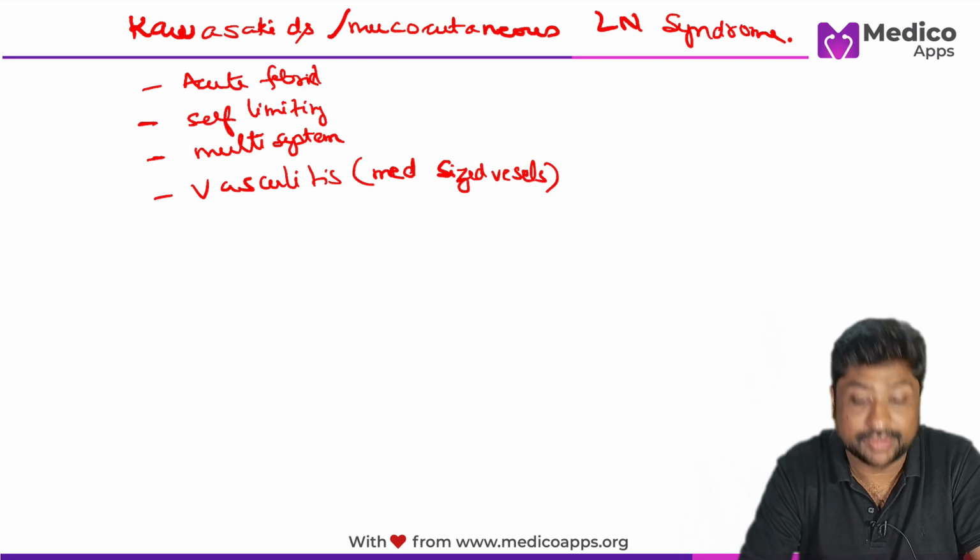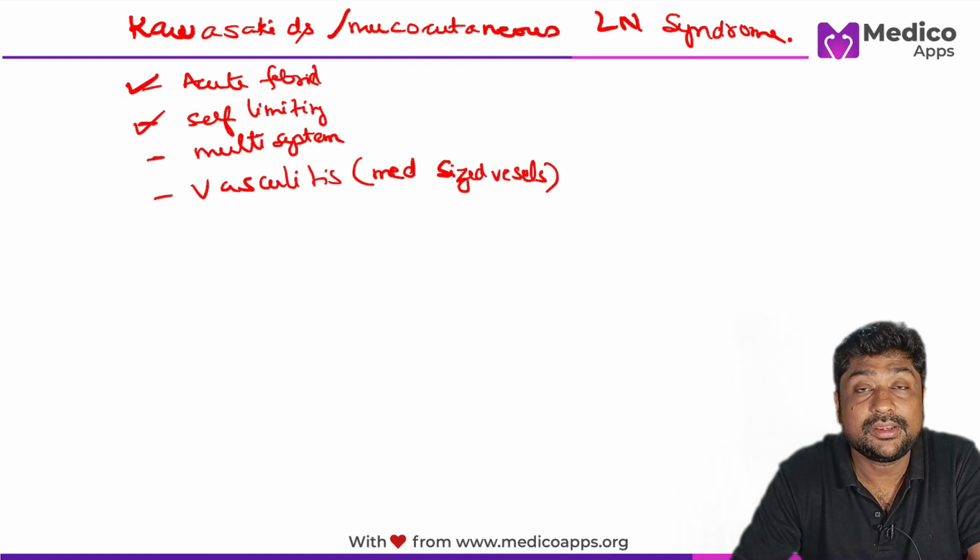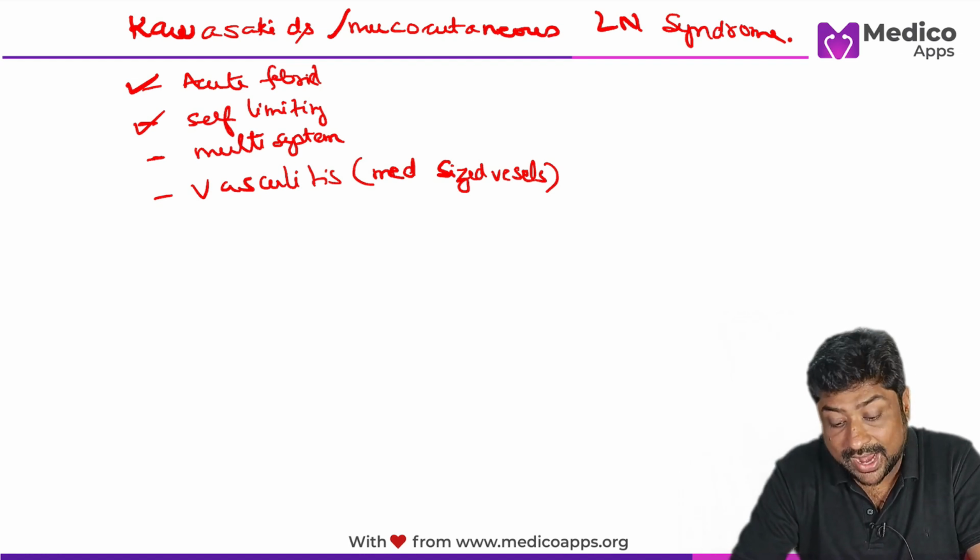So, all these words are very, very important. So, it is an acute febrile illness which is generally self-limiting, involving multi-system and vasculitis of medium sized vessels.